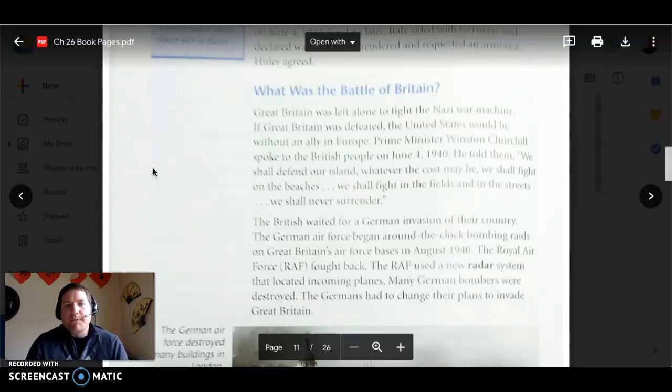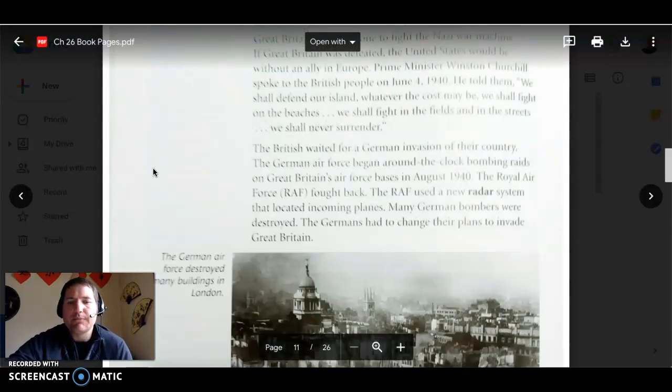All right, the British waited for a German invasion of their country. The German Air Force began around-the-clock bombing raids on Great Britain's Air Force bases in August 1940. The Royal Air Force, or RAF, fought back. The RAF used a new radar system that located incoming planes. Many German bombers were destroyed. The Germans had to change their plans to invade Great Britain.